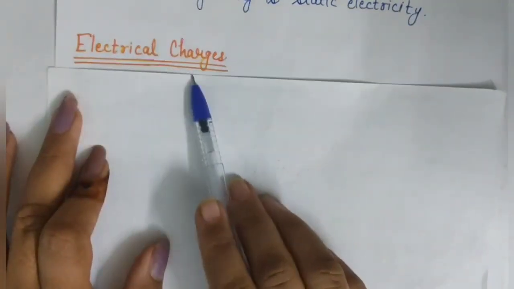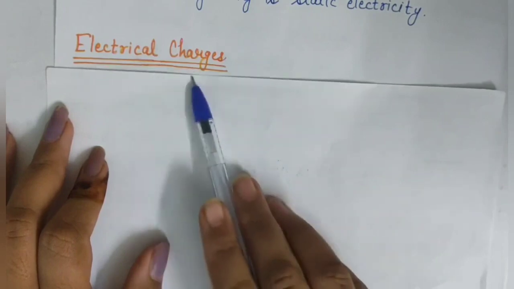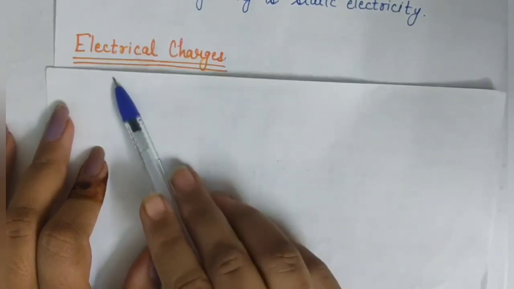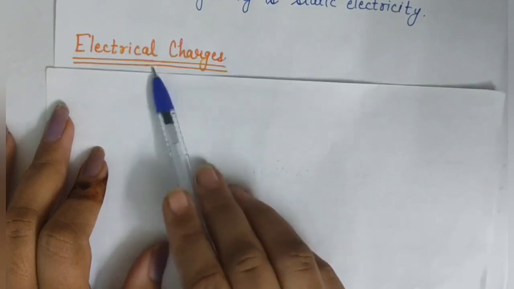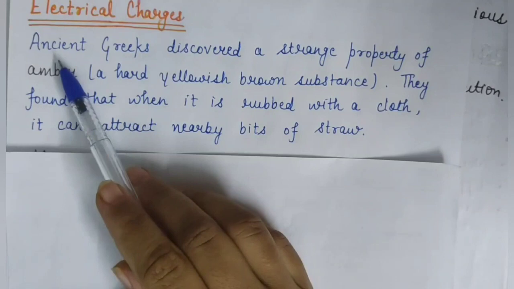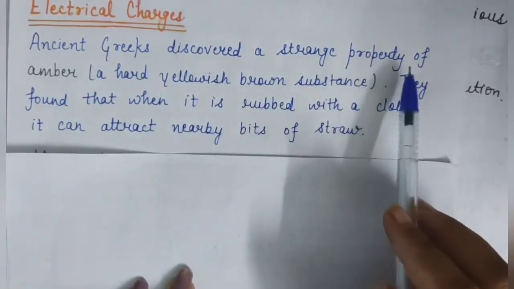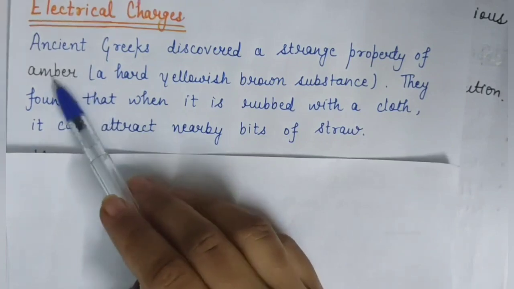From the lightning phenomenon, a new term is introduced, that is electrical charges. So now we will learn about what electrical charges are. So students, ancient Greeks discovered a strange property of amber. What is amber?